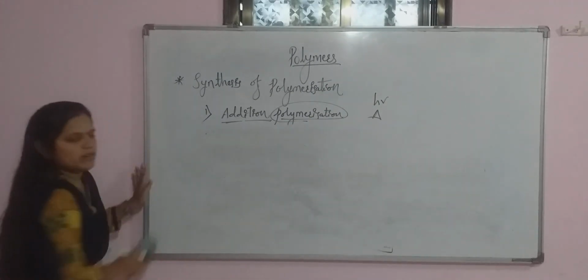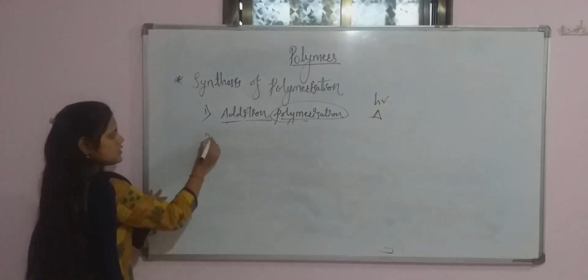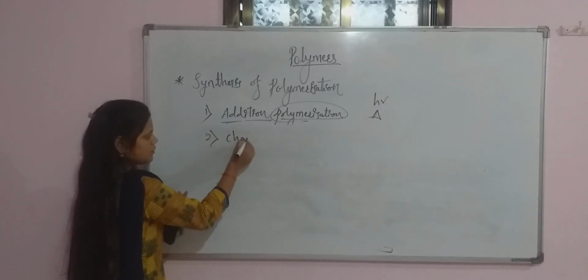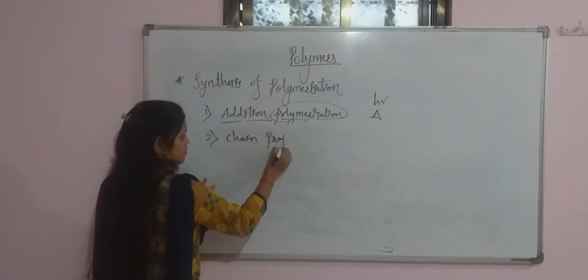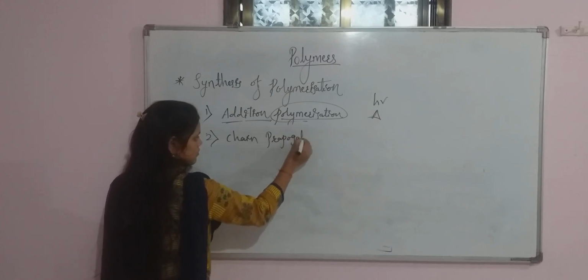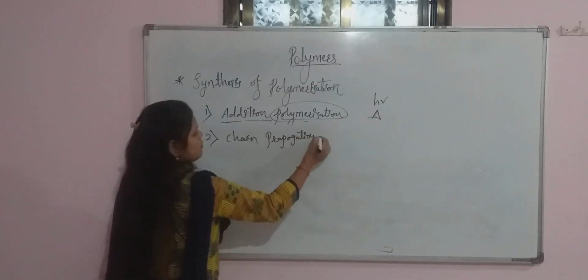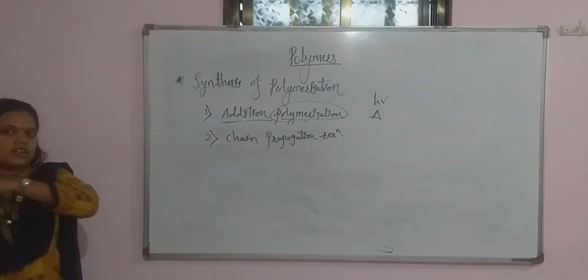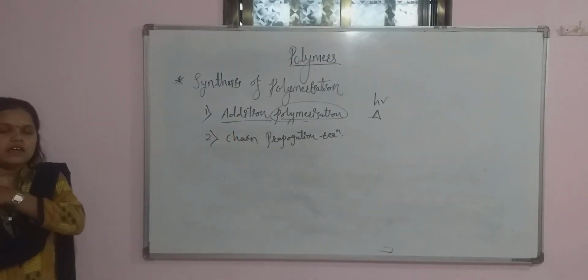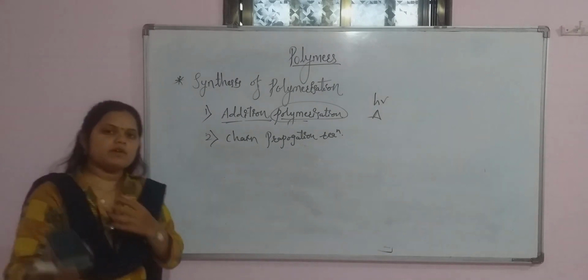So the second step is the chain propagation reaction. In the first step, I took benzoyl peroxide.